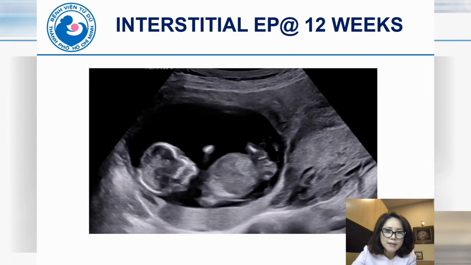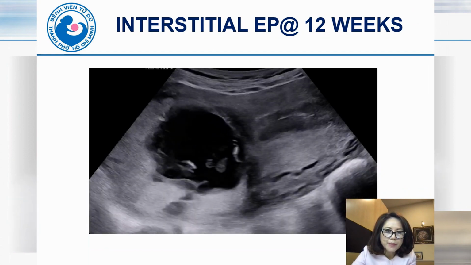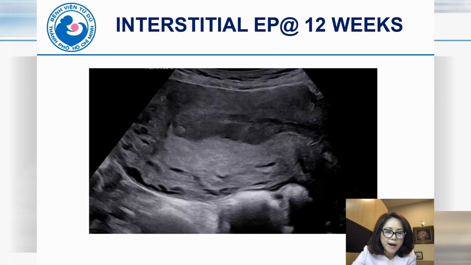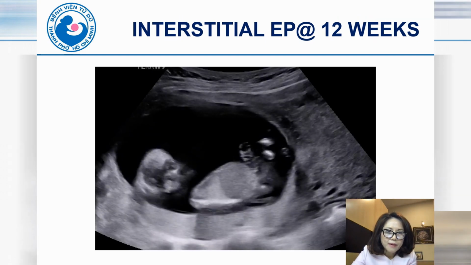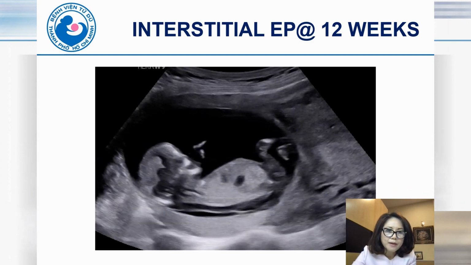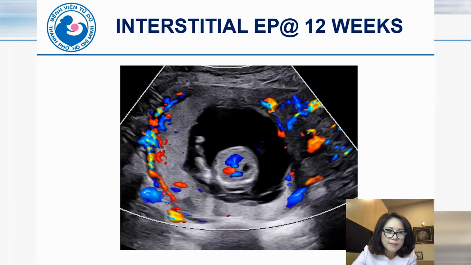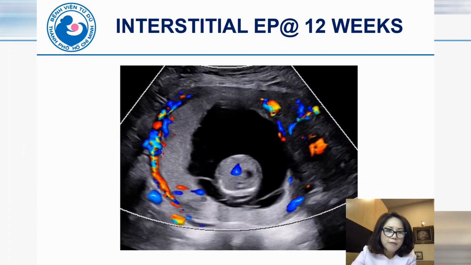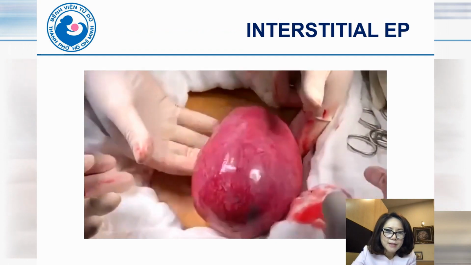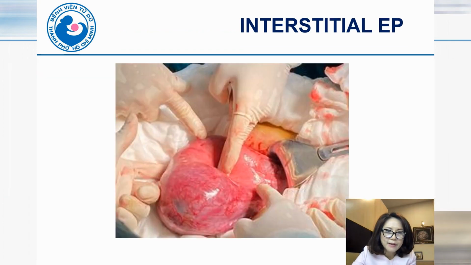On transvaginal scan, you can see the uterine cavity empty, and you can see the pregnancy on the top, on the right side of the uterus. Focusing on the fetus, you can see it's surrounded by myometrial tissue, and within this is the interstitial ectopic pregnancy. On color Doppler, there is prominent vascularity around the fetus. On laparoscopy, we can see the uterus with the interstitial ectopic pregnancy on the right side.